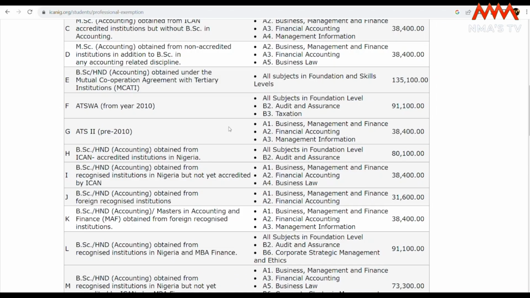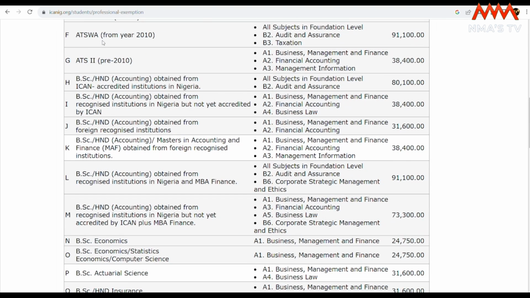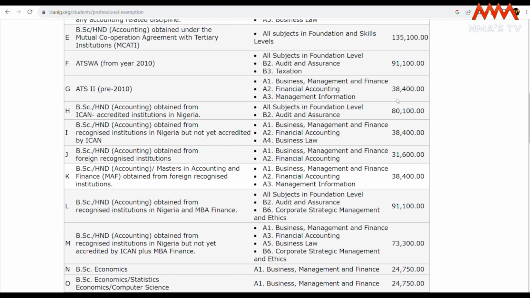So for the accredited institution item H, BSc and HND accounting obtained from ICAN accredited institutions, you'll be having exemption from all subjects in foundation, and you'll be having exemption from audit and assurance in the skills level, and you'll be paying the total sum of 80,100 naira. That means you're going straight to the skills level, and you would not be writing audit and assurance.